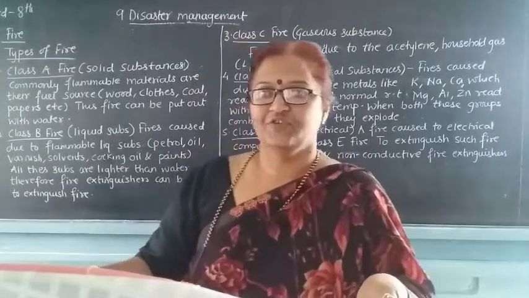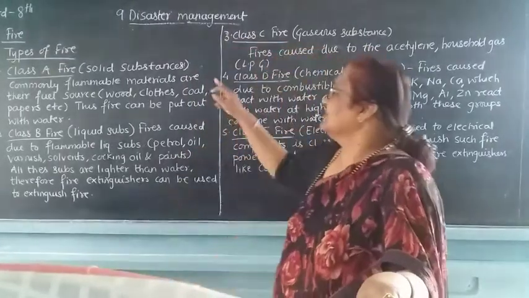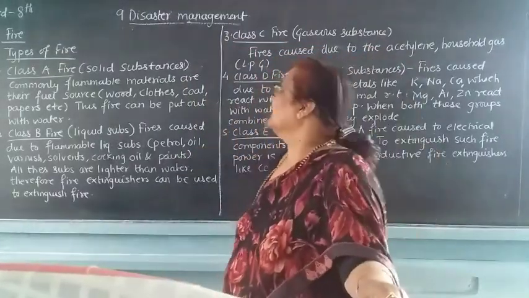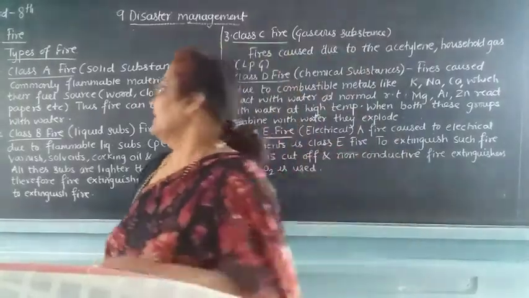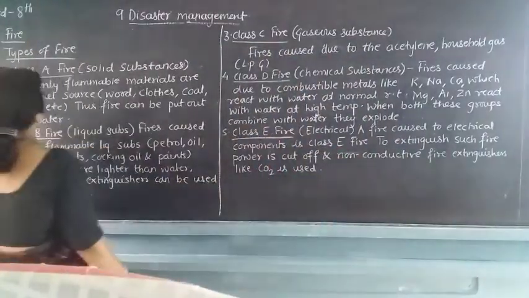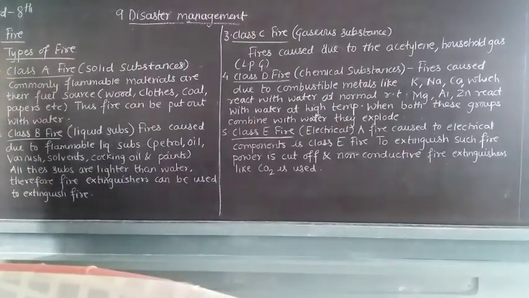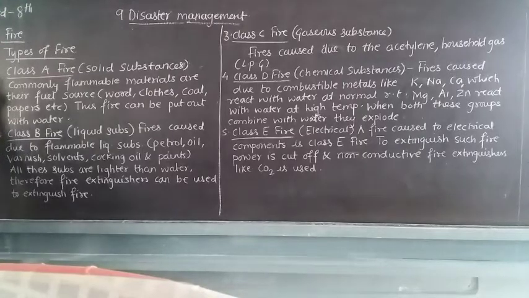Hello students of 8th standard, we have started the lesson, that is lesson number 9, disaster management from your science book. Today we are going to see fire. There are types of fire. Class A fire, class B fire, class C fire, class D fire and class E fire. From that, first we are going to study class A fire.